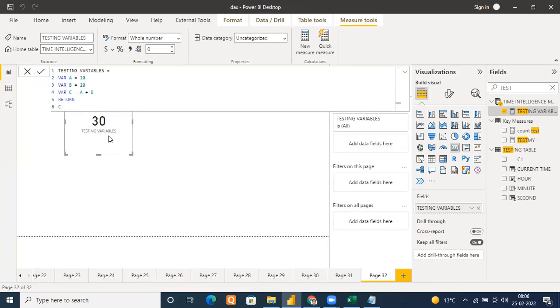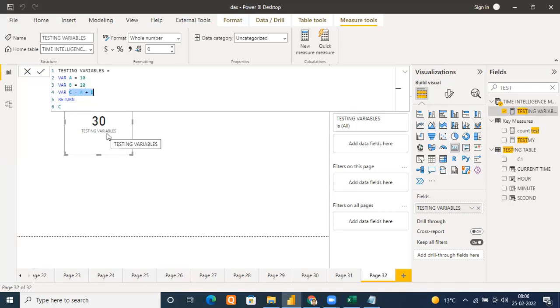Right? And the best part is, suppose this result is not coming good. Not as per required. Just we have taken some very small examples here. A equals to 10, B is equal to 20. So we can directly read it. But suppose this is a complex expression resulting something. And this is your final result. Now I want to check, okay, my result is not coming proper. There is a problem. What should I do now?